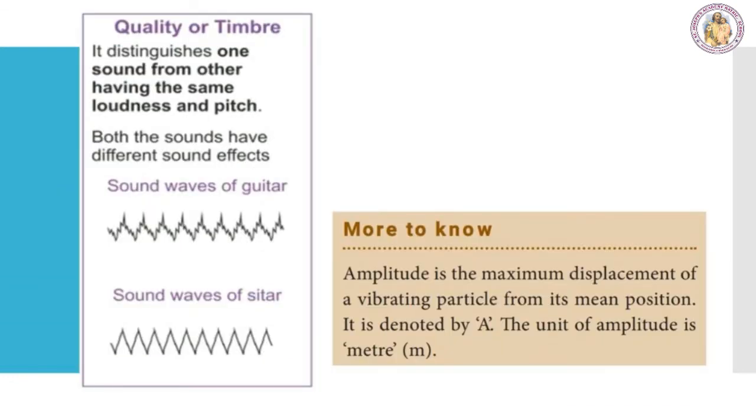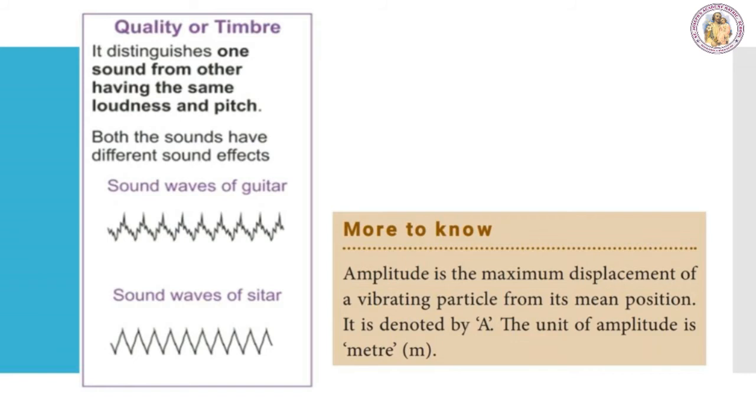Quality or timbre. The quality or timbre is a characteristic of sound that enables us to distinguish between two sounds that have the same pitch and amplitude. For example, in an orchestra, the sounds produced by some musical instruments may have the same pitch and loudness. Yet, you can distinctly identify the sound produced by each instrument.